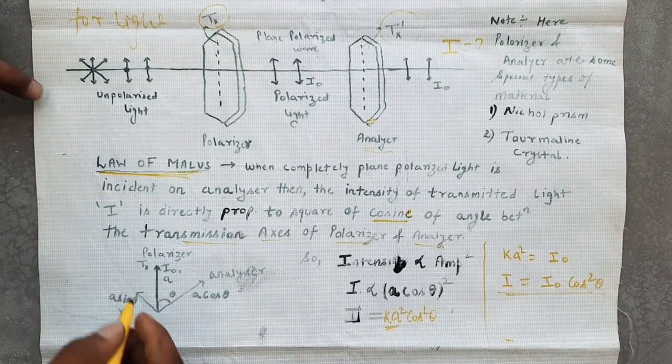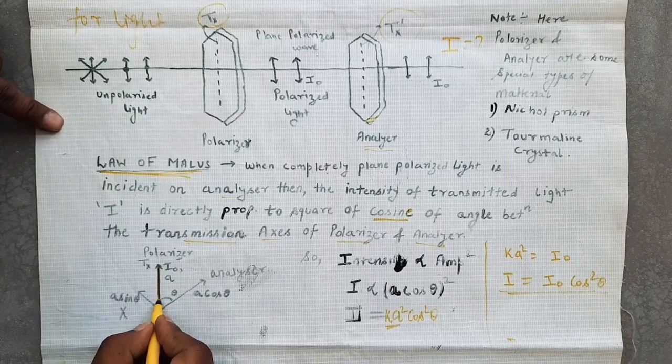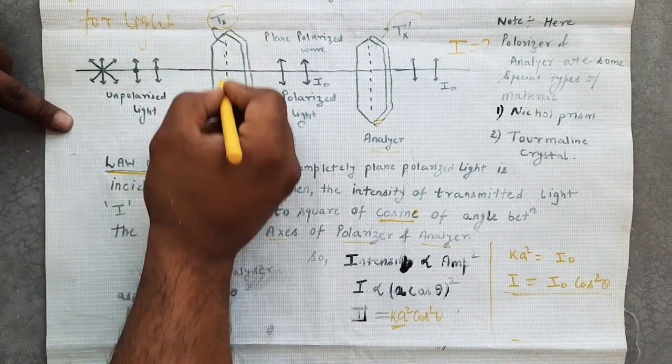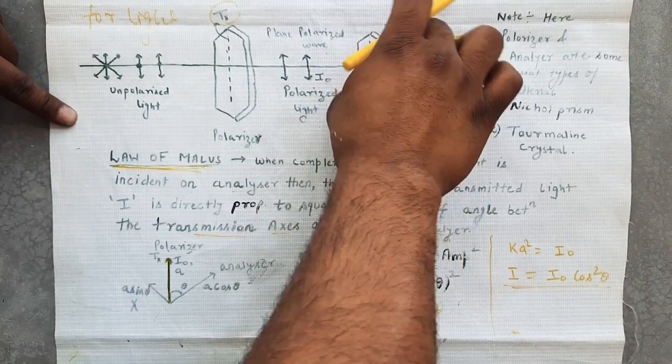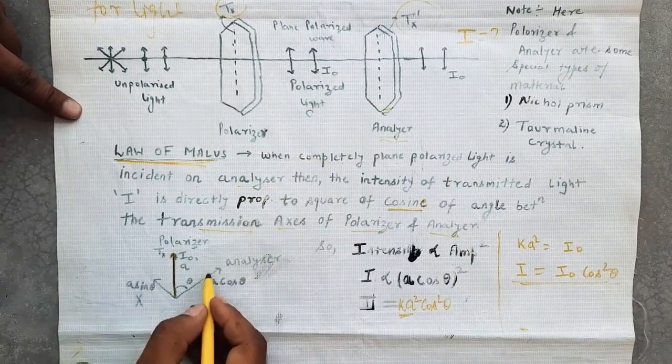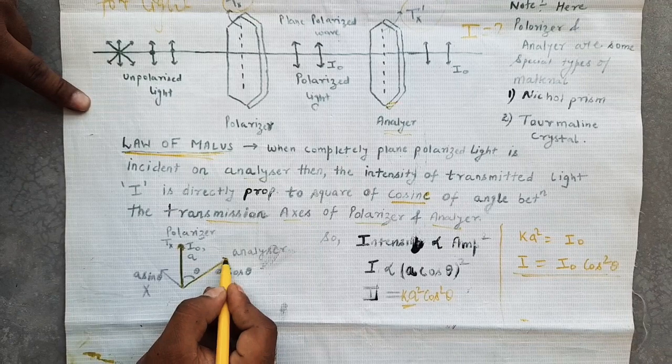Now let us derive it. Suppose this is the axis of the polarizer, and if the analyzer is moved through an angle theta, then this is the axis of the analyzer.